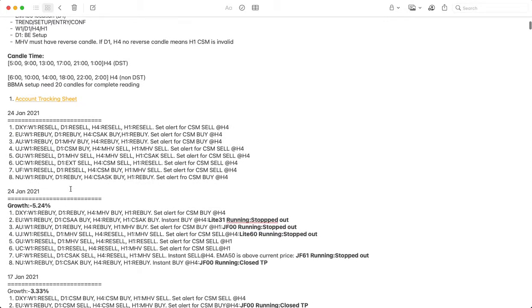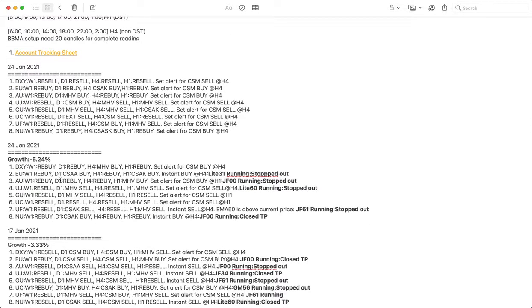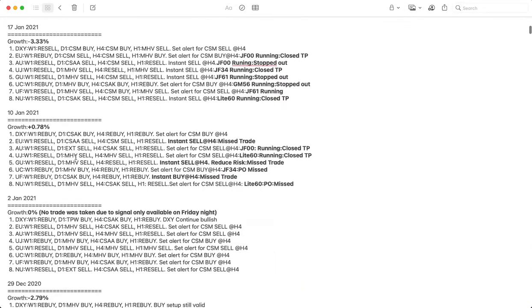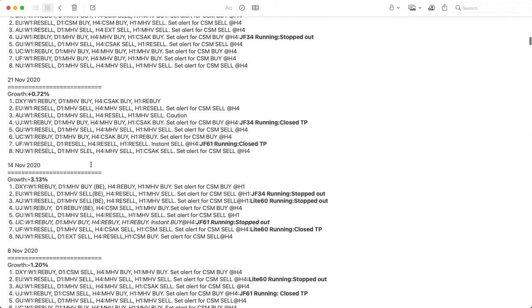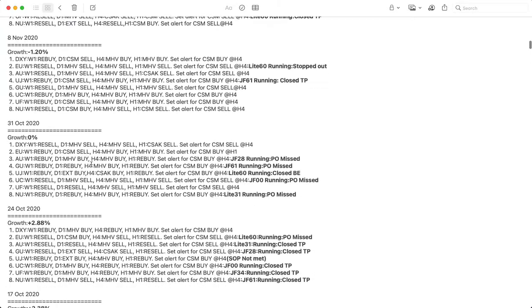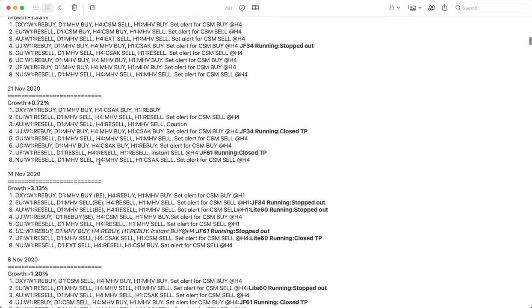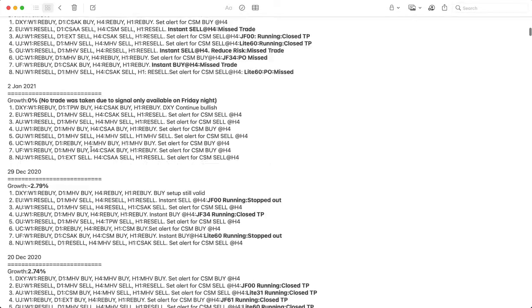So instead of using 2%, we're going to use 1% for this week. Alright, let's look at last week's trade performance. Last week was a really tough week for us. We had multiple stop out trades and only one minimal TP close. So overall loss was minus 5.24%. To be frank, this has been the largest loss in many months. Due to that, we want to reduce the risk to only 1% per trade coming week.